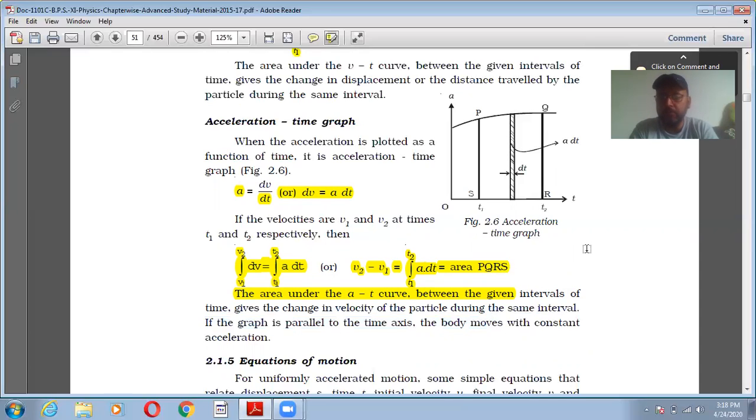If the graph is parallel to the time axis, the body moves with constant acceleration, right? So that is all. The rest we will discuss in the next lecture. Thank you.